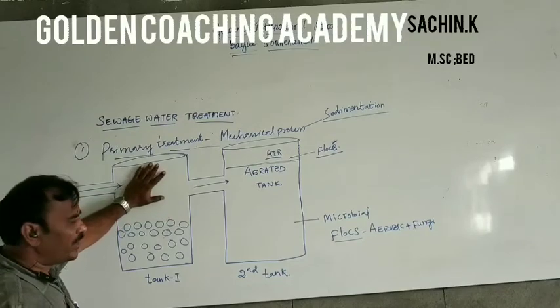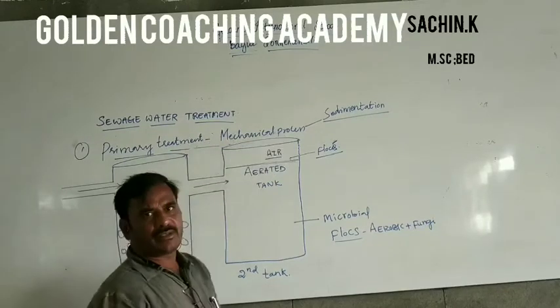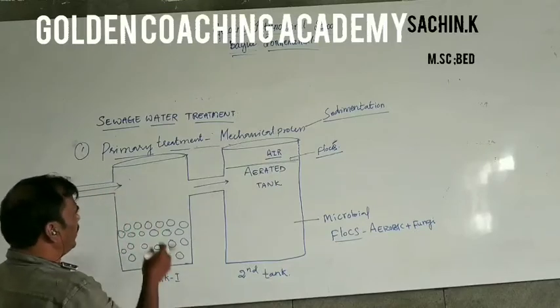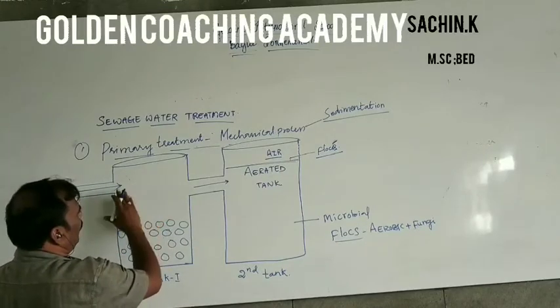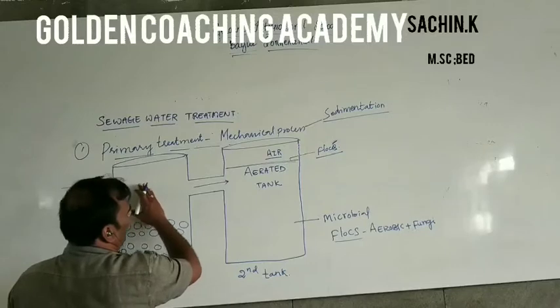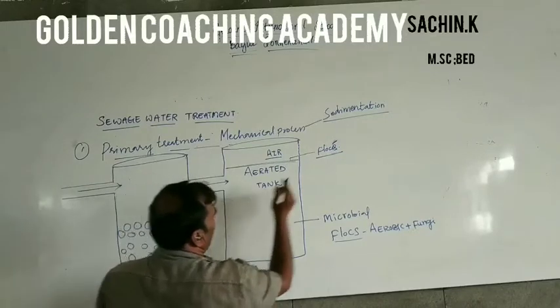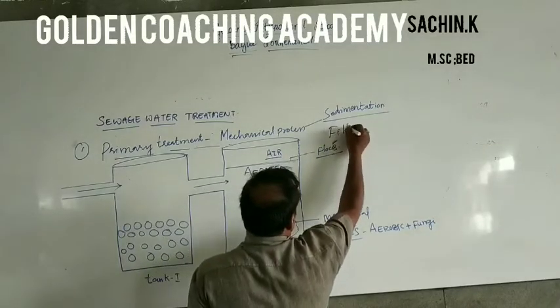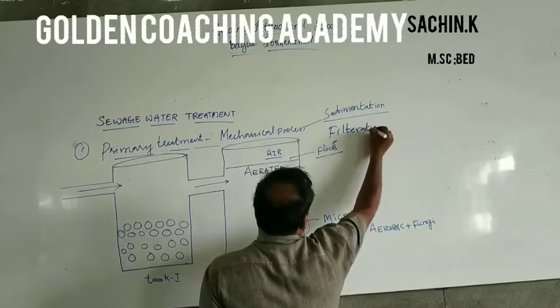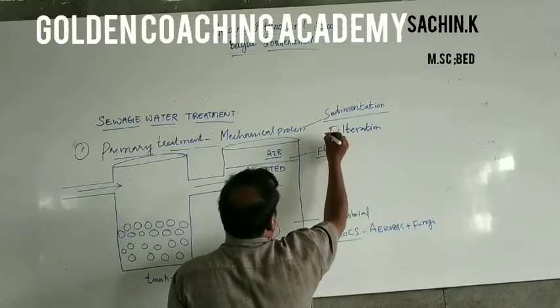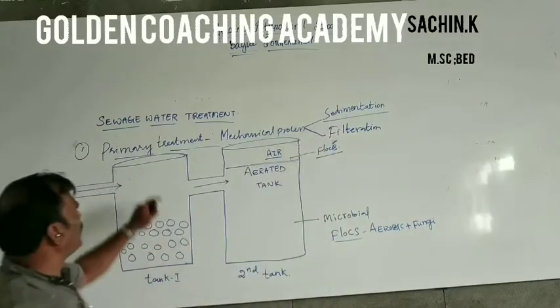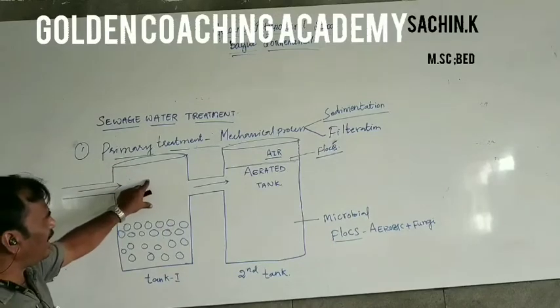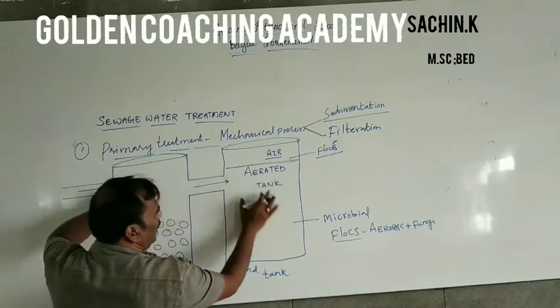This is called sedimentation. After sedimentation, the water is filtered and transferred to the second tank. This is called filtration, the second step in the mechanical process of primary treatment.